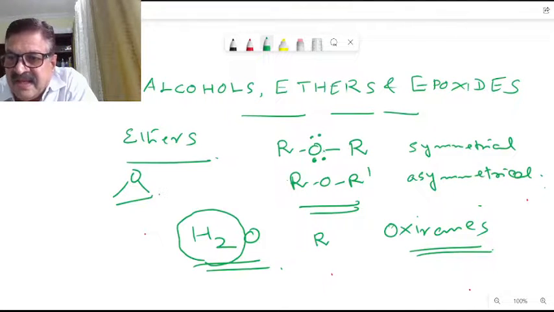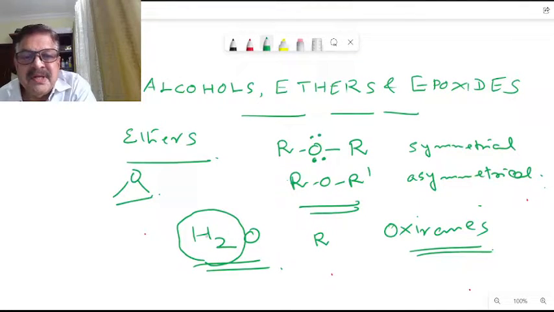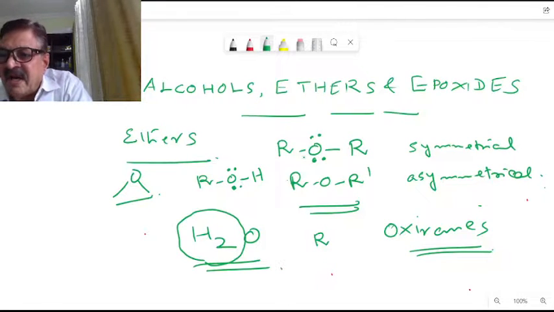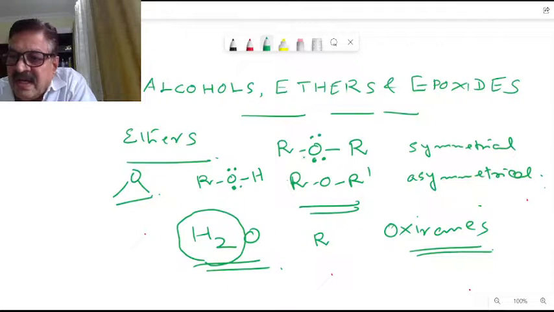In the case of alcohol, ROH, it is joined to two atoms only, and in the case of ether, it is joined to two atoms here. But on the oxygen we have two non-bonding pairs of electrons.